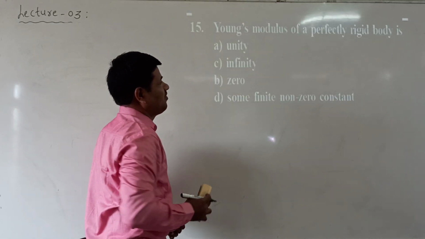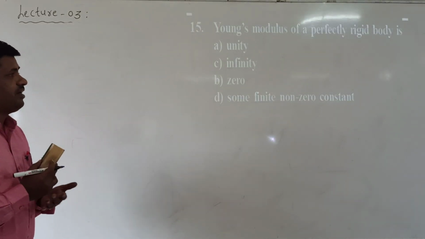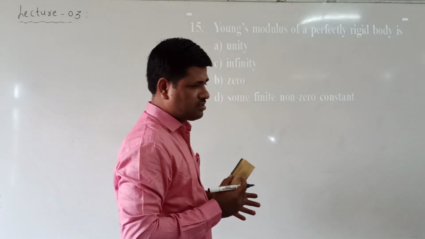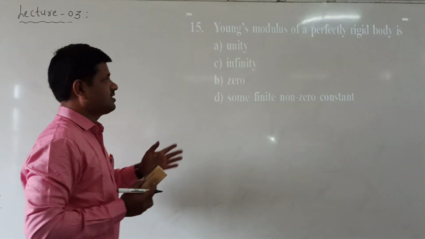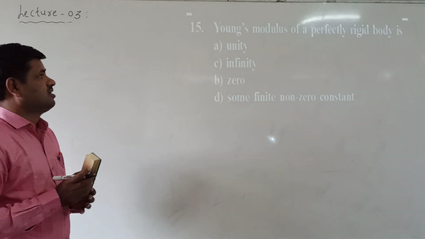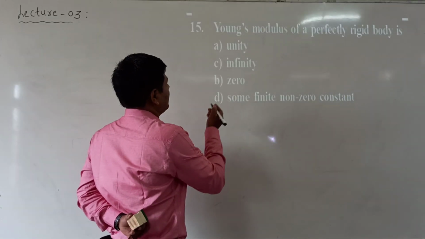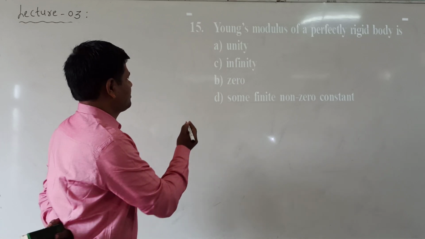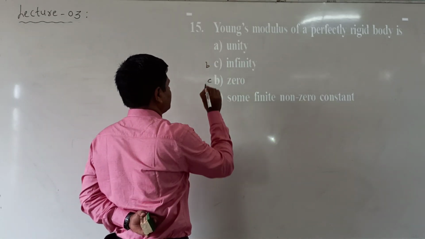Young modulus of a perfect rigid body. For the perfect rigid body, we are applying the force. When applying the force, what cannot change here? Shape cannot change. These are the options here, this is B, this is C.